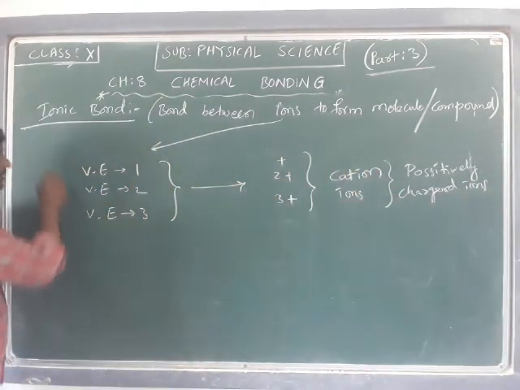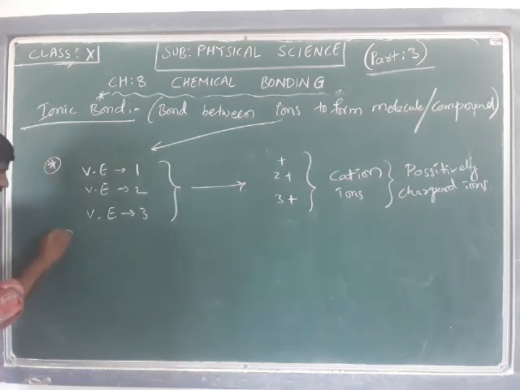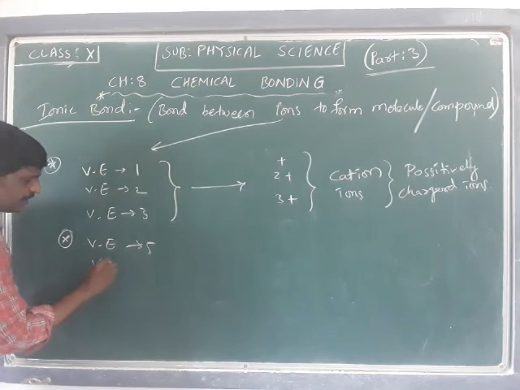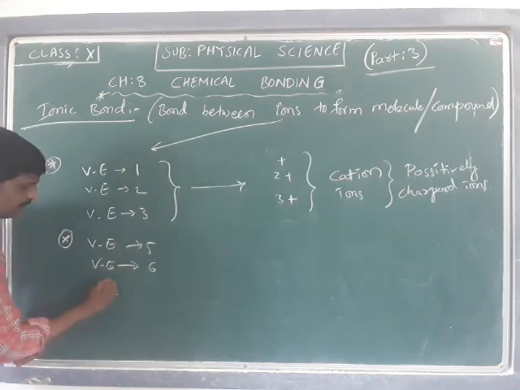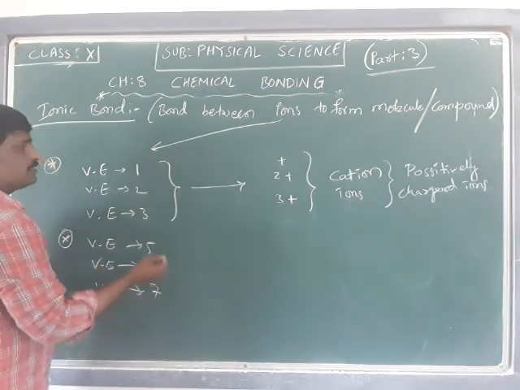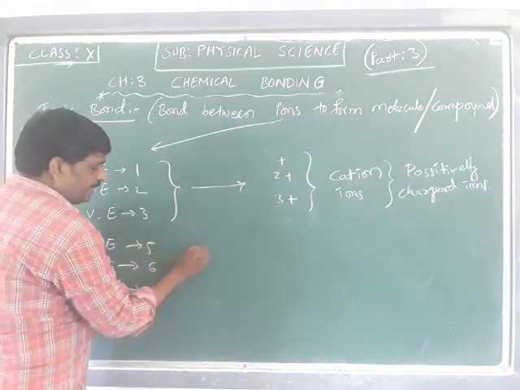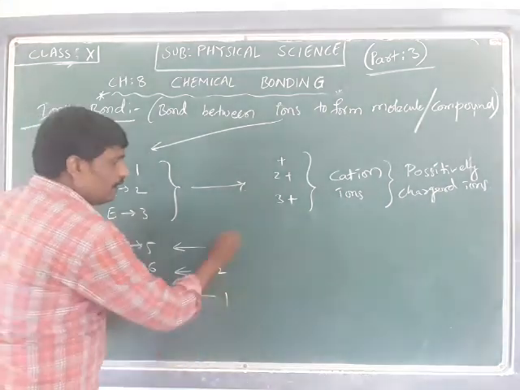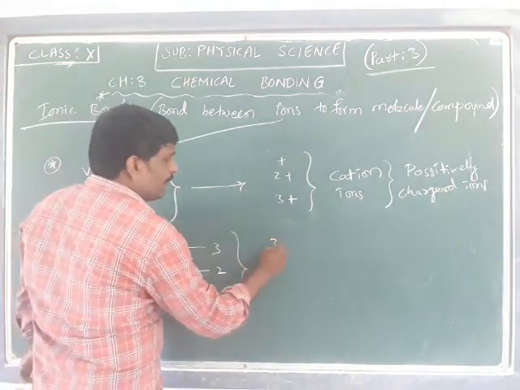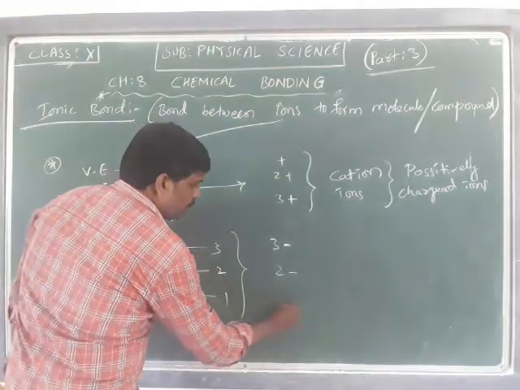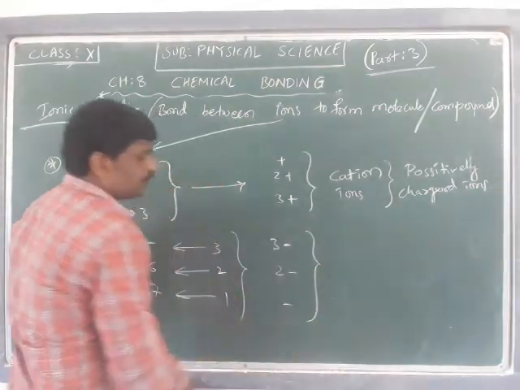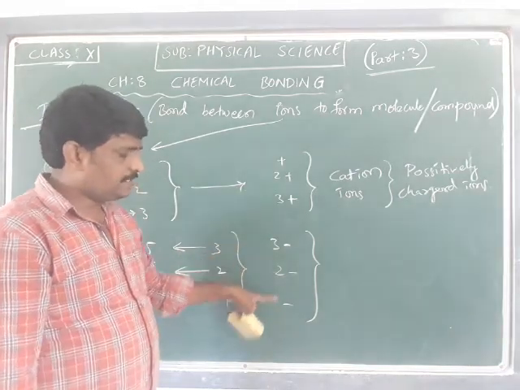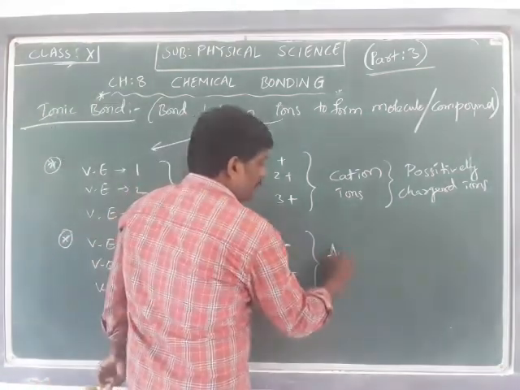If the outermost shell contains valence electrons, if the valence shell contains 5, 6, or 7 electrons, they will gain 3 electrons, 2 electrons, or 1 electron to form 3 minus, 2 minus, and 1 minus ions respectively, the negatively charged anions.